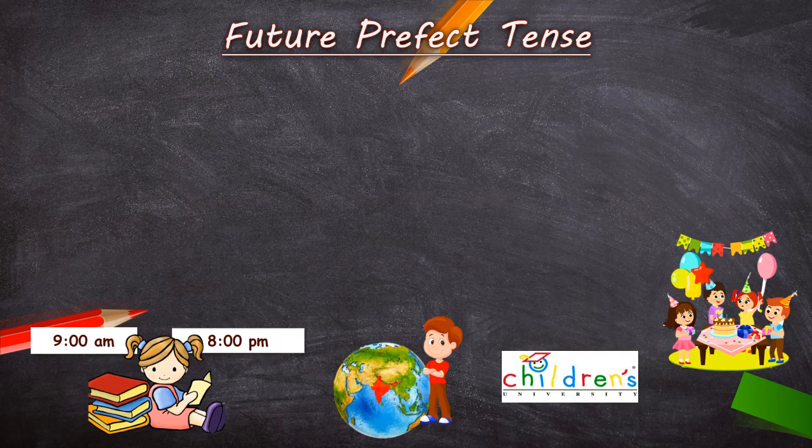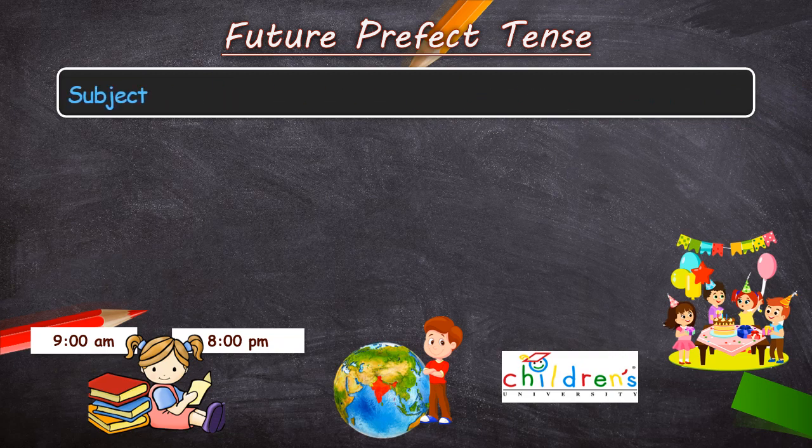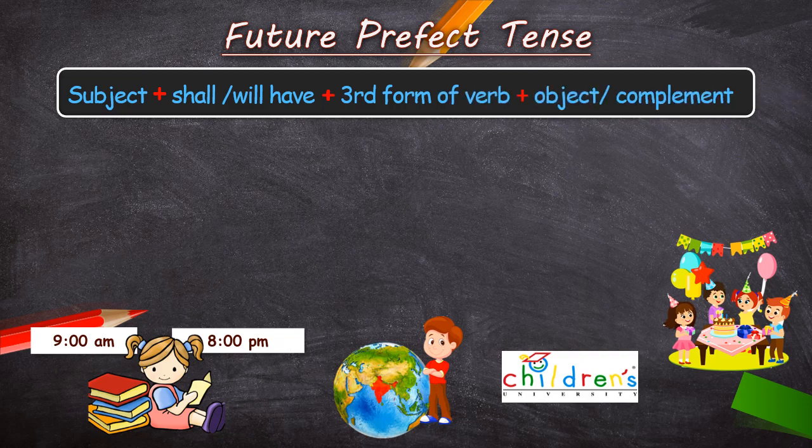Now children, see what is the formula that we are going to use in future perfect tense for framing sentences. Subject plus shall or will, have, plus third form of verb, plus object or complement. So children, this is the formula that we are going to use for framing sentences in future perfect tense.